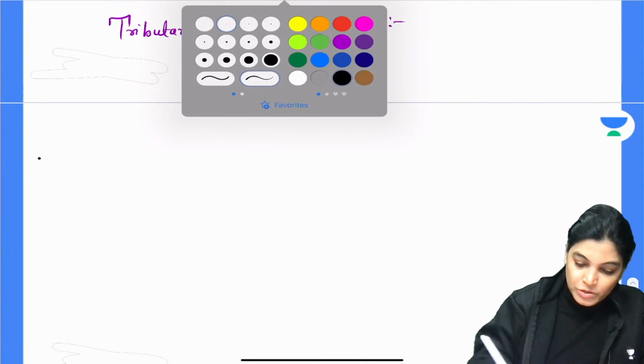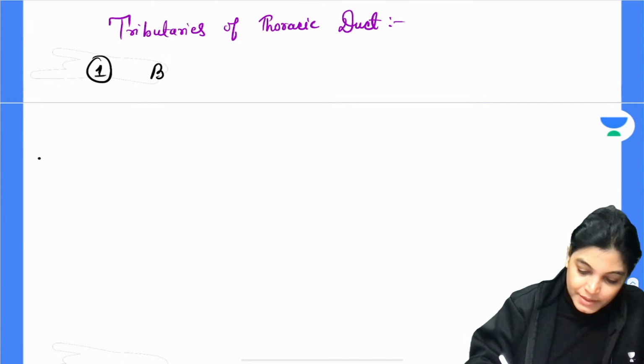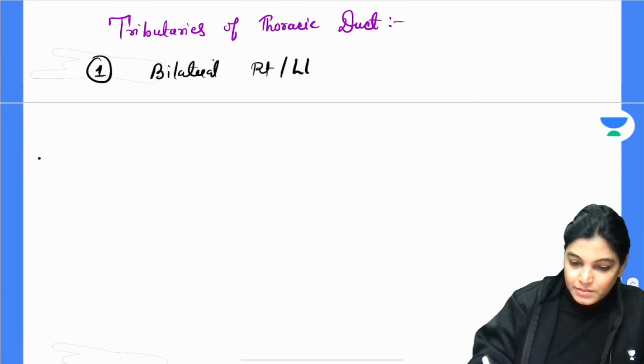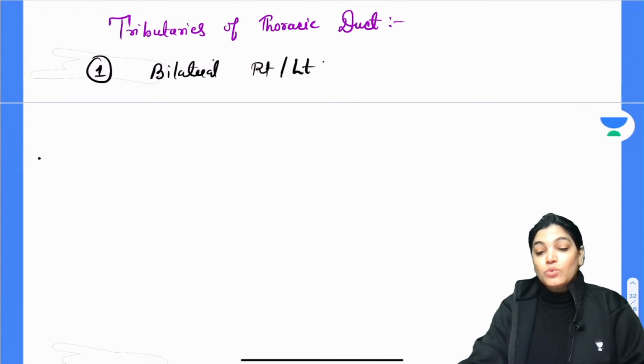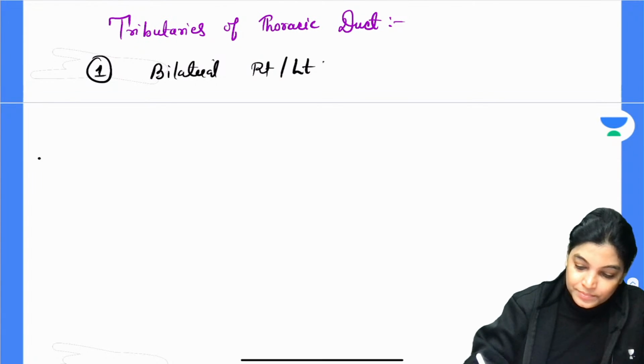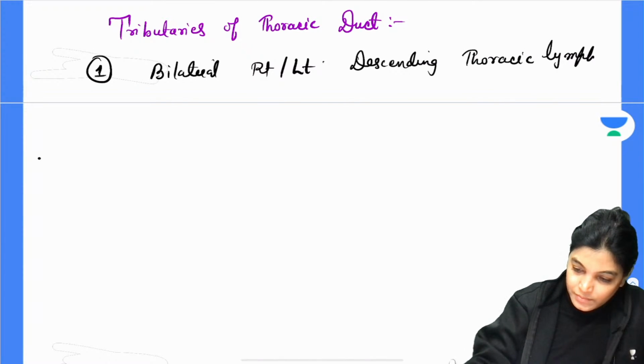The tributaries are: bilateral, right and left descending thoracic lymph trunks.